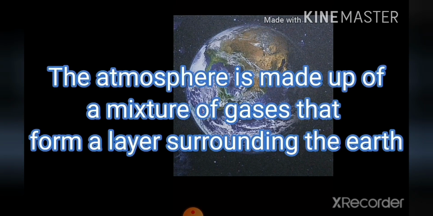In smaller classes, you may have learned that atmosphere is a blanket of air that surrounds the Earth. Why do we call atmosphere a blanket? Because it protects us from cold and hot conditions. That is the main reason for the existence of life on the Earth. So atmosphere is made up of a mixture of gases that form a layer surrounding the Earth.